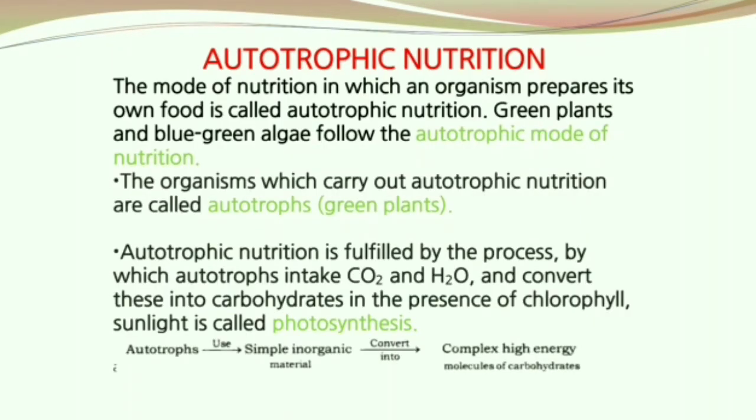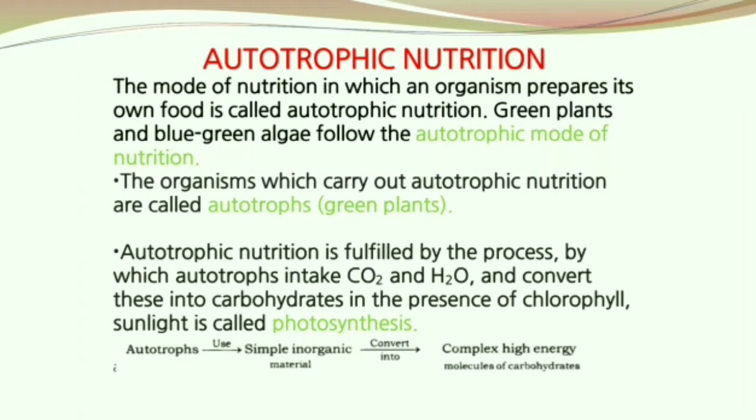Autotrophic nutrition. The mode of nutrition in which an organism prepares its own food is termed autotrophic nutrition. Green plants and blue-green algae follow the autotrophic mode of nutrition.